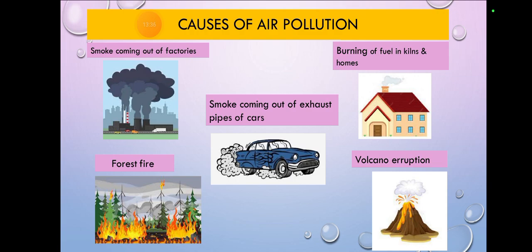Then volcanic eruptions, we all are familiar with volcanic eruptions. We all know what lava and magma are. Whenever a volcanic eruption occurs, that also causes air pollution. It causes the worst air pollution, because air is the main source and it's very important for us. So we need to keep our air very neat, clean and fresh. Clear clouds look very good, but black clouds do not look good.